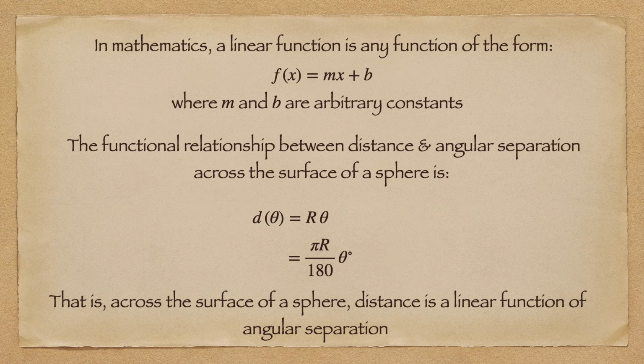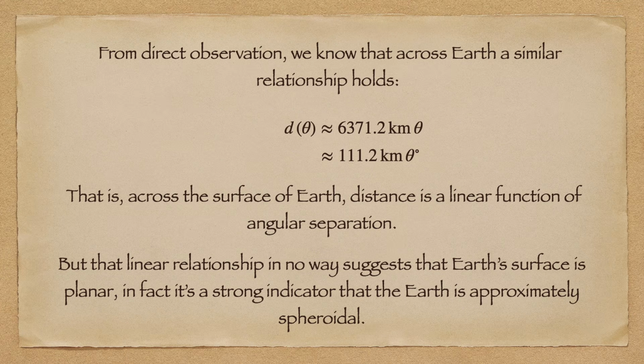Looking at the functional form for distances across a sphere, we can see that distance is indeed a linear function of angular separation. But by definition, these are not straight line distances. So the fact that we observe an approximately linear relationship between distance and angular separation across Earth's surface is not an indication that Earth is approximately planar. It's very strong evidence that Earth is approximately spheroidal.